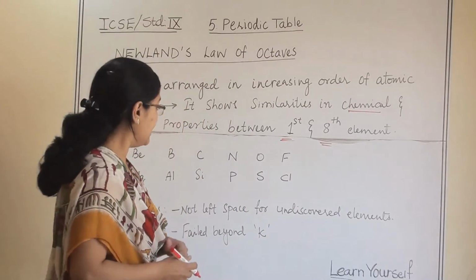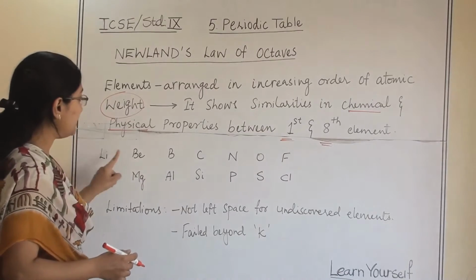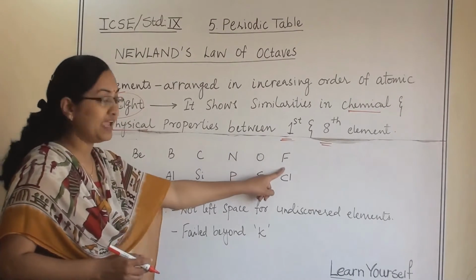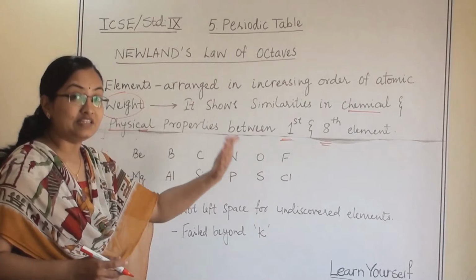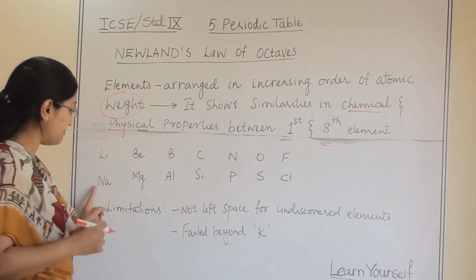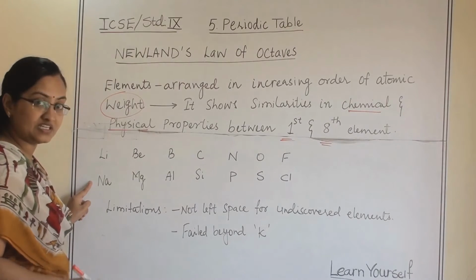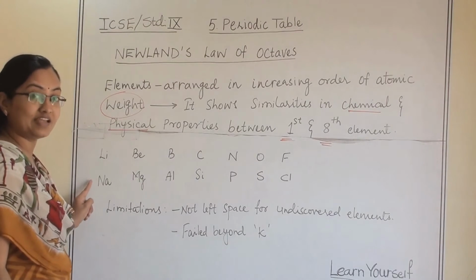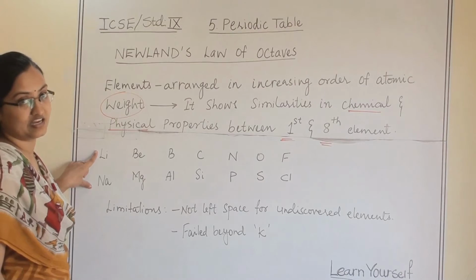He said that when we group them in groups of 8 elements, the next element which we keep under the first element shows similar properties, physical and chemical, to the first element.